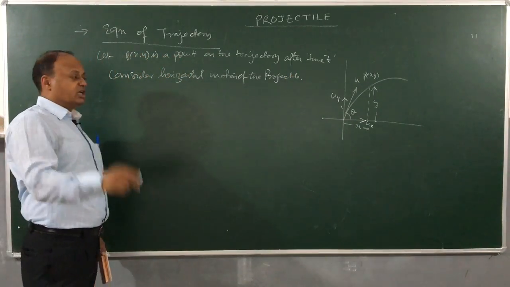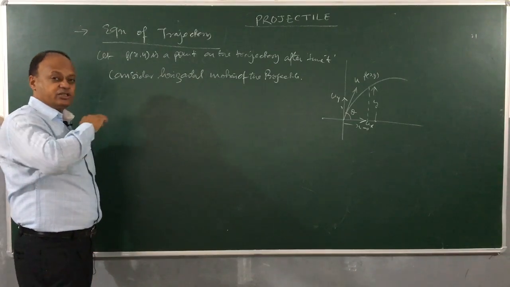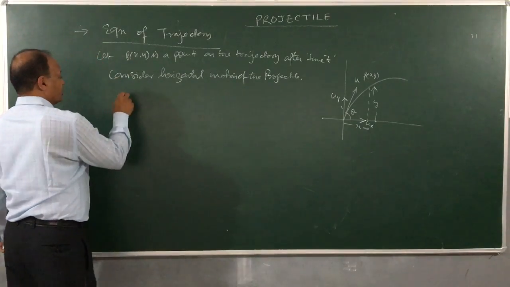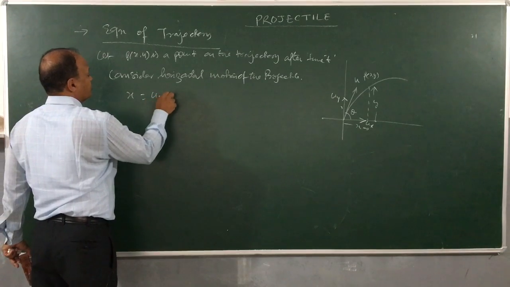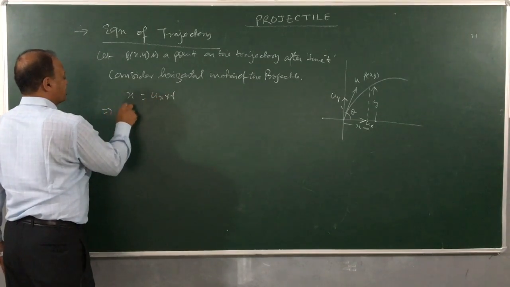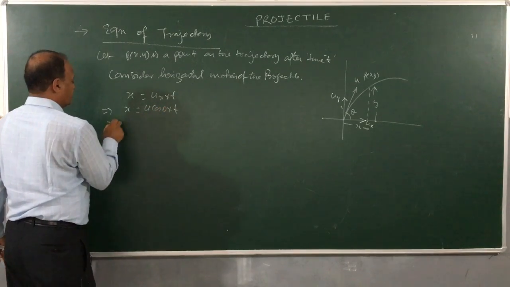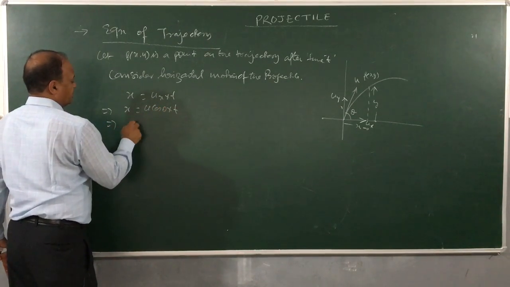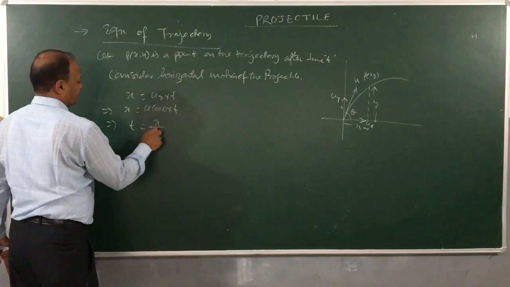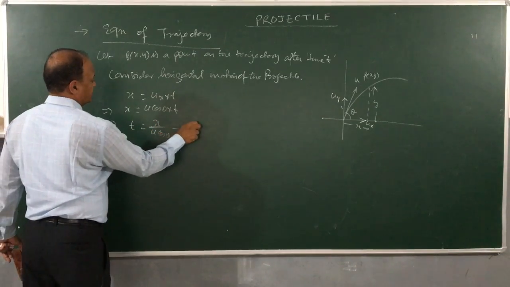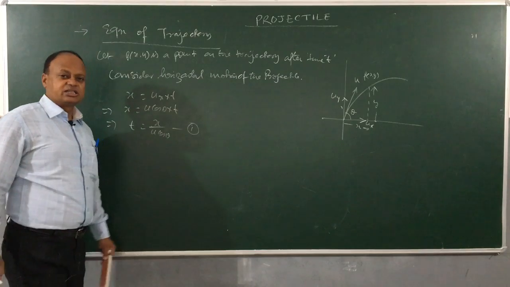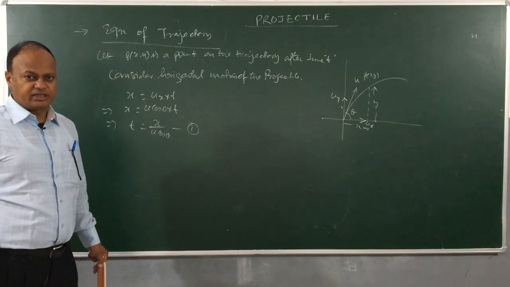Horizontal motion takes place with what velocity? Uniform velocity. So, x is equal to how much? ux into t. So, x is equal to u cos theta into t. Then t is equal to x upon u cos theta. This is the horizontal displacement of a projectile. Clear?